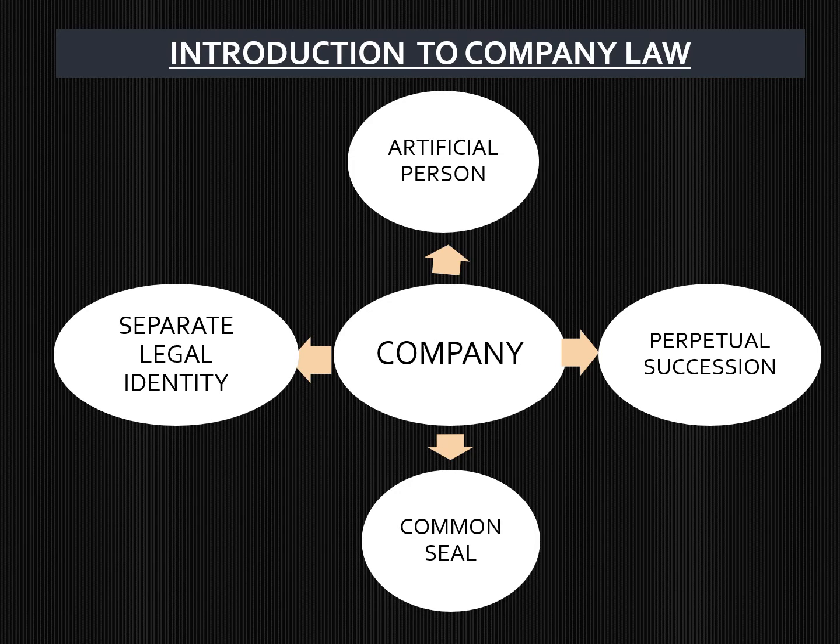Now, what is a company? A company is a combination of four major features: the artificial person, perpetual succession, common seal, and a separate legal identity. First comes the artificial person. Artificial person means the company also acts like an individual like us. Yes, because the company has its own name, its own registration, its own place of registration, and can enter into any kind of contract, acting in its own name, its own identification. So, a company acts as an artificial person.